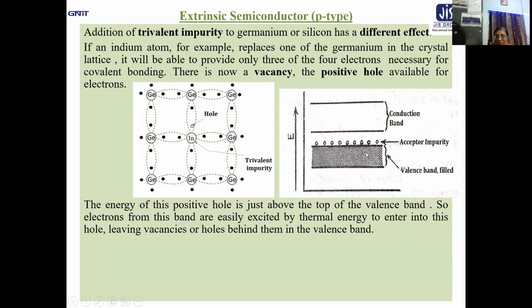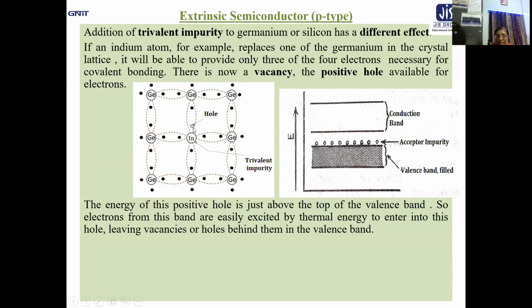So, electrons from this band can easily be excited by thermal energy to occupy the position of these vacancies, leaving behind vacancies in the valence band. So here the situation is different because you are using trivalent impurity. So you have three valence electrons in place of four.